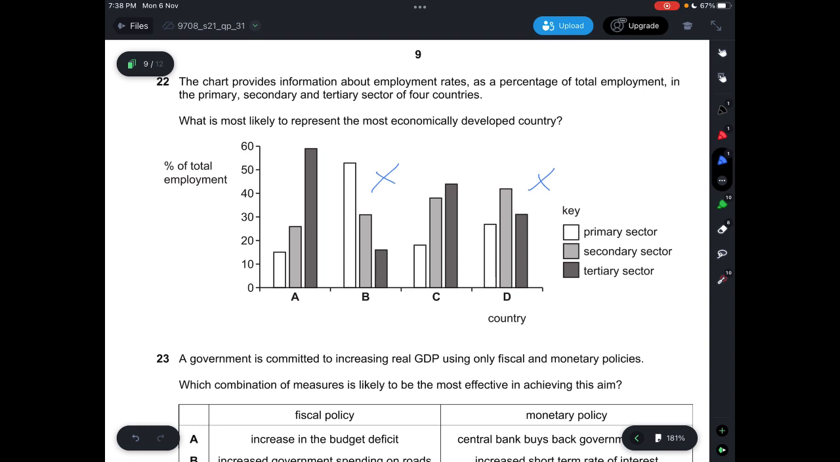A and C here, of course if you compare, you prefer that the tertiary economy be much higher than anything else here. You can see if we compare A and C, mostly agricultural stuff in the primary sector is higher in C than A, and the tertiary sector is almost at 60% in A compared to only about 45% in C. So the one that is the most economically developed will have to be A.